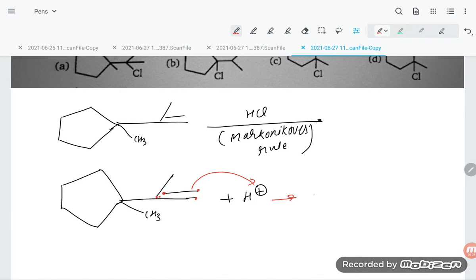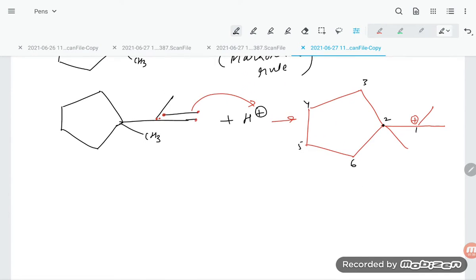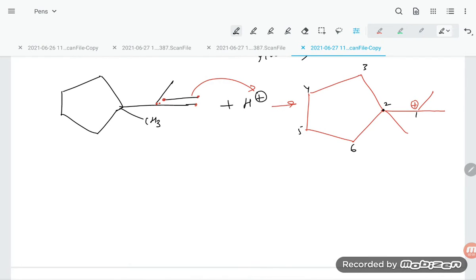So let's see what intermediate you are going to get, dear students. CH3 is as it is, here is the single bond, and here will be the positive charge. Now see, this positive charge is present just next to the ring, so there will be ring expansion. You count: 1, 2, 3, 4, 5 and 6, right? A 6-member ring is stable, so a 6-member ring will form, students.